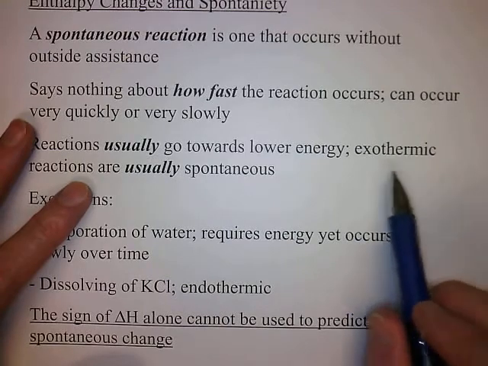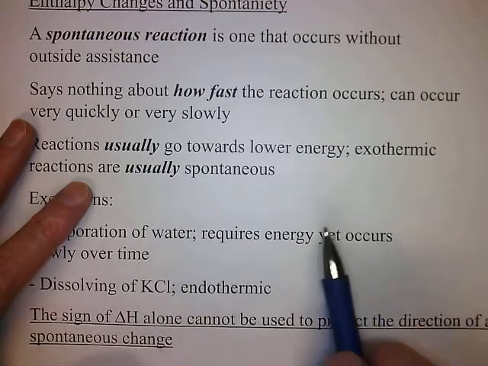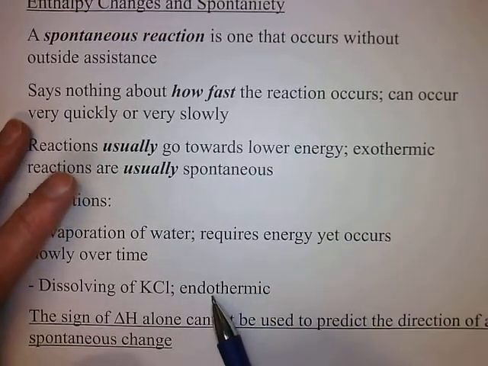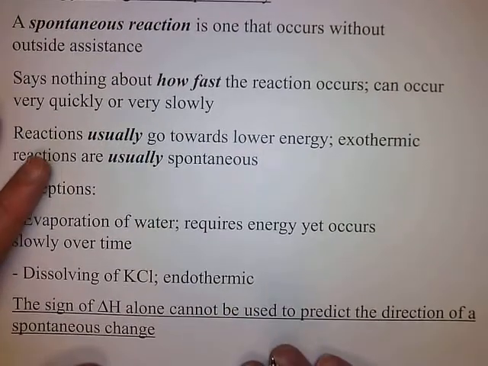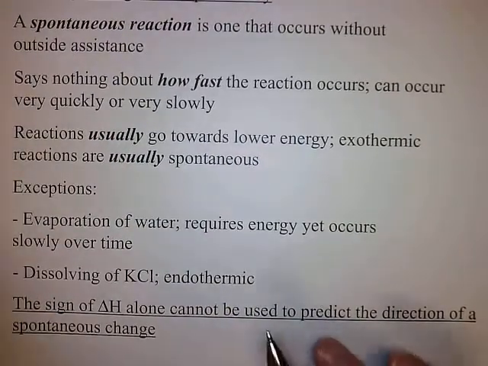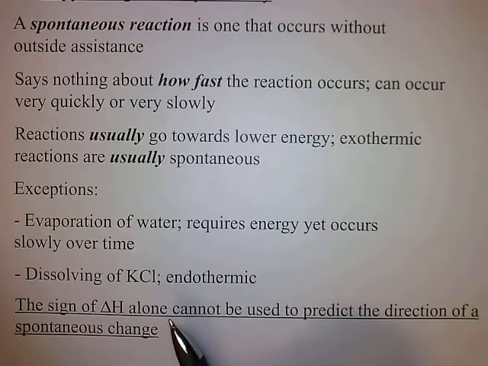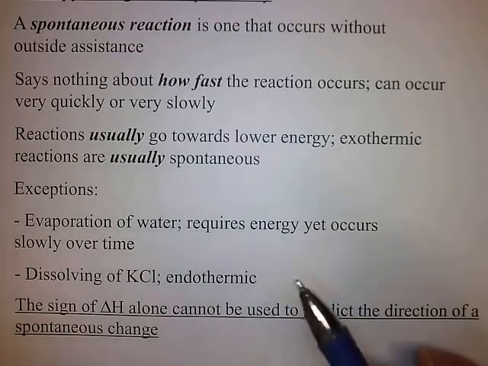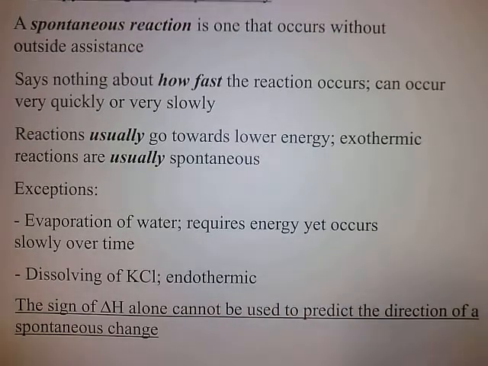So that's endothermic. Exothermic means your reaction is giving off heat. Endothermic means it's taking in heat. But the point is the sign. The enthalpy change alone cannot be used to predict the direction of a reaction. We can't say just because it's endothermic that the reaction won't happen, because there are endothermic reactions that happen spontaneously.